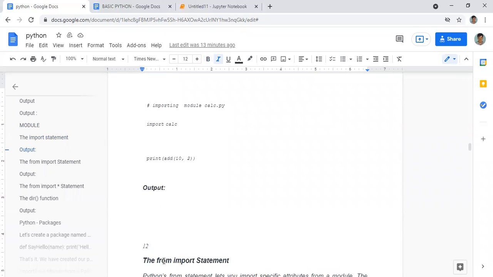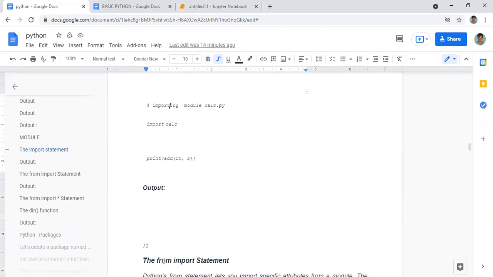If you give print subs 10 comma 2, then it will do subtraction, because we have defined addition and subtraction under this module, that is calc.py. So for example, if you give multiply 10 comma 2, it will give an error. Why will it give an error? Because we have defined only addition and subtraction. We have not defined multiplication in that.